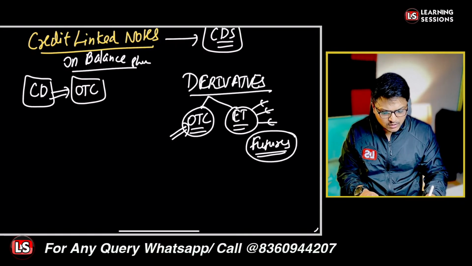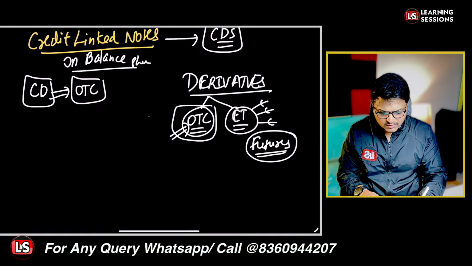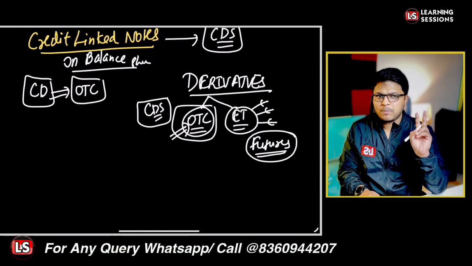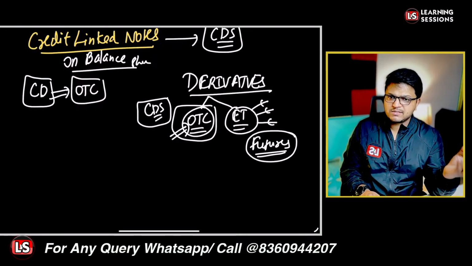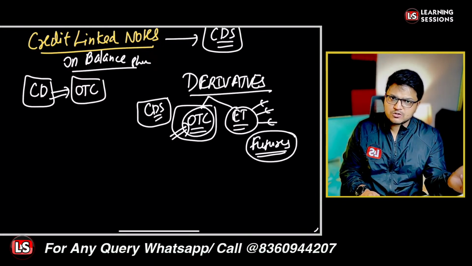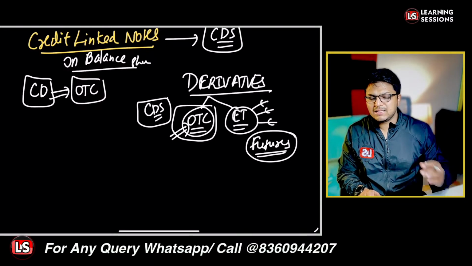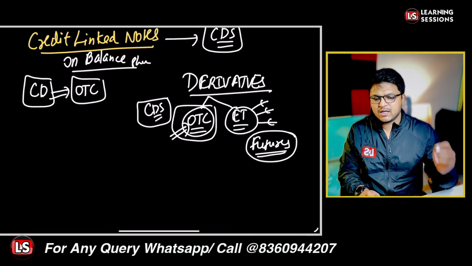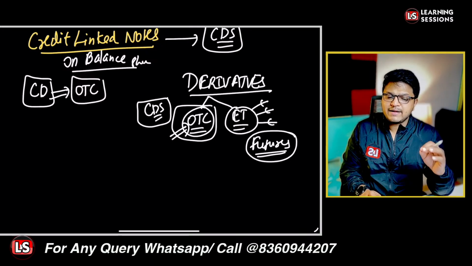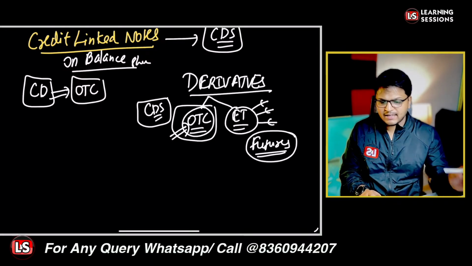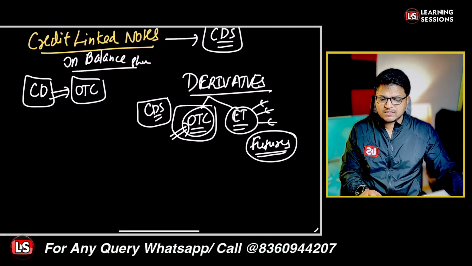And further, if we talk about the OTC, let's say CDS, what is it? CDS is an OTC contract. Why are we saying OTC contract? Because two parties, the protection buyer and the protection seller, are basically having a deal between them, right? So it's an OTC, that's an over the counter derivative. But in this particular case, credit derivatives are converted into a standard capital market instrument. That's a credit derivative.